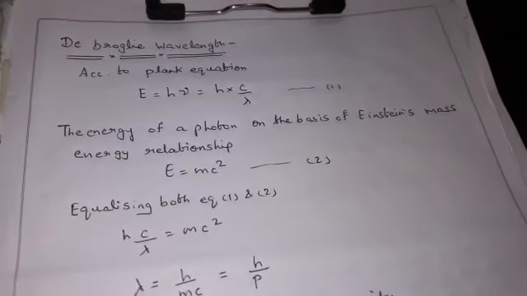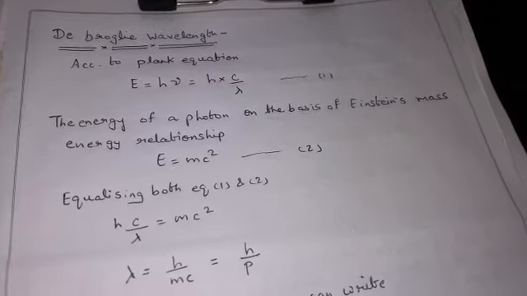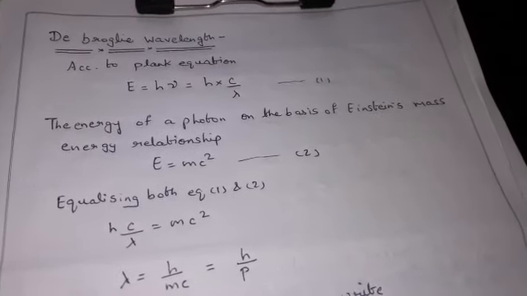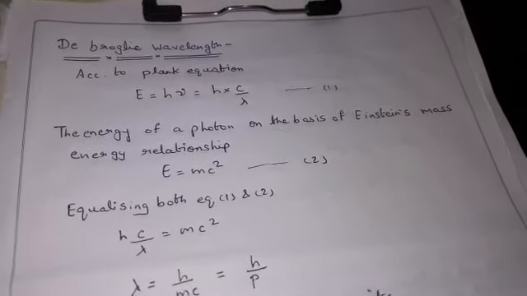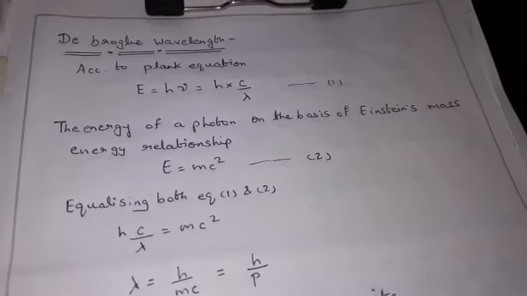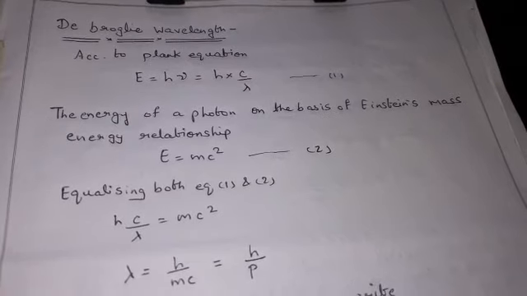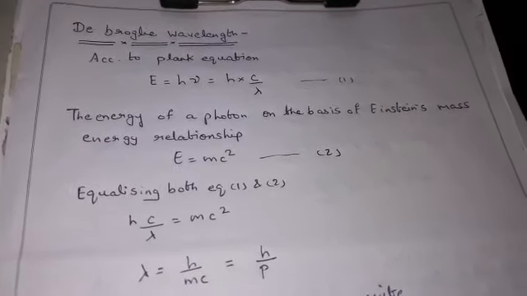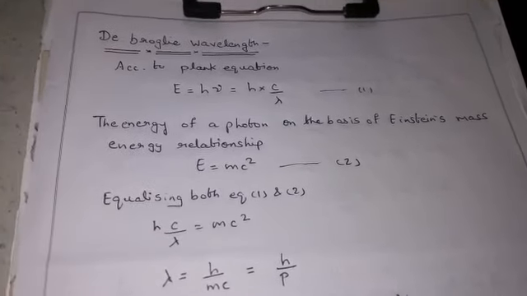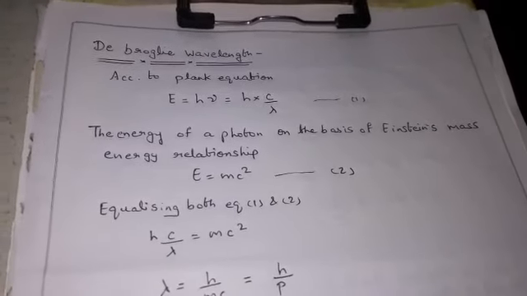Good morning, students. In my previous lecture, I discussed the Heisenberg uncertainty principle. Now, in today's lecture, we will discuss the next topic, that is the de Broglie equation or de Broglie wavelength. Earlier we all studied that light behaves like waves, but after that we also studied that light has particulate nature. It behaves like particles also.